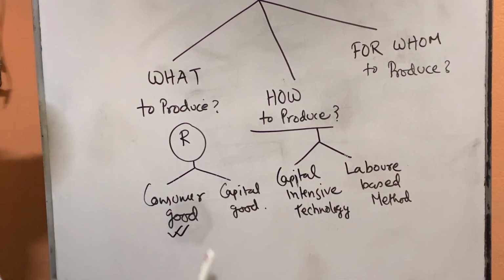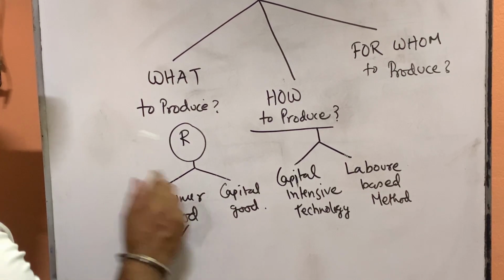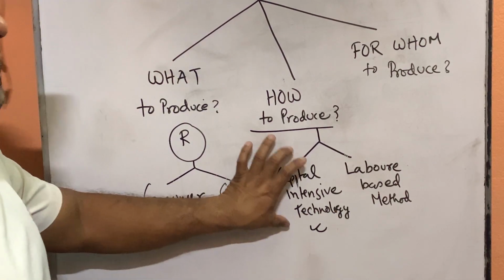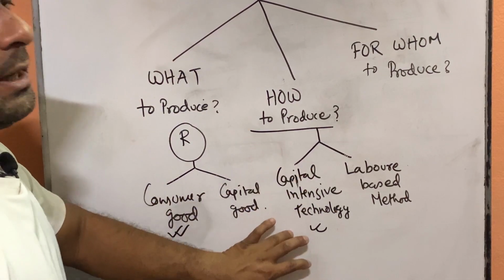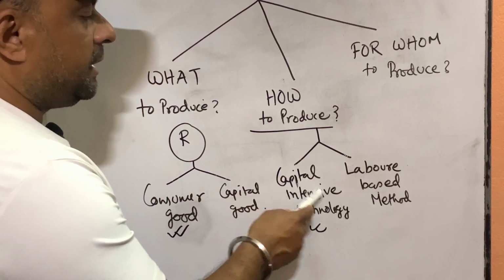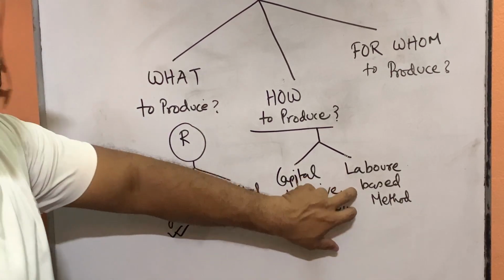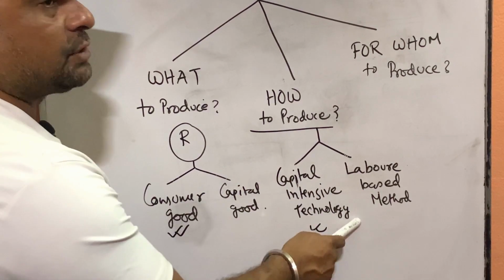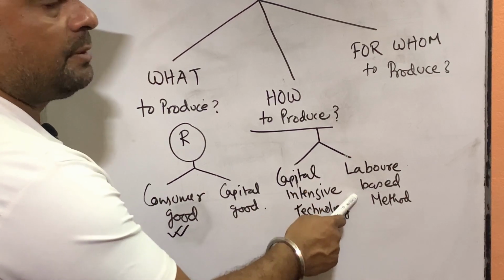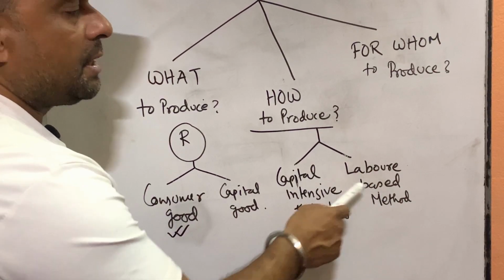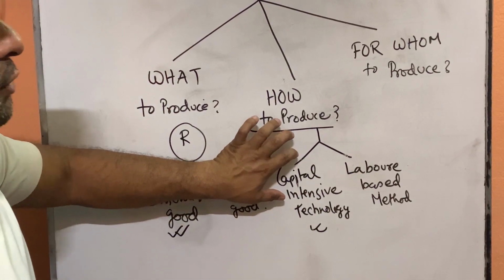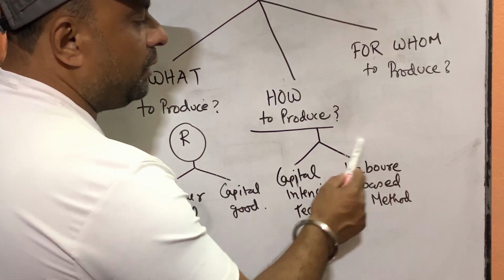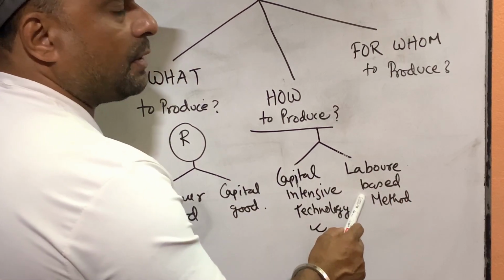Now in an overpopulated country like India, if we want to produce consumer goods and if we go through the capital intensive technique, then what happens? Our production quality and quantity may be very high, but our people become unemployed, because in capital based technology less labor is used, but we have abundant labor in our country. Our resources will be misused because our labor is the important resource, so they will be unemployed. So in the how to produce question, in a country like India, we should follow the labor intensive technique where most of the labor will be used.